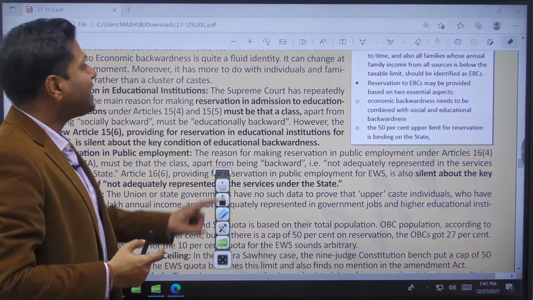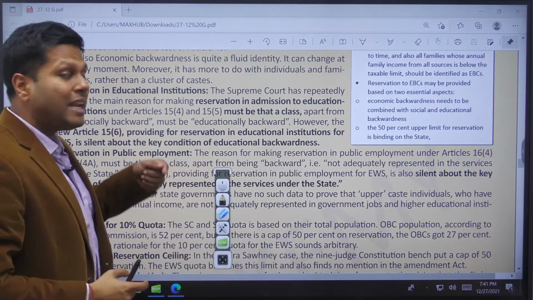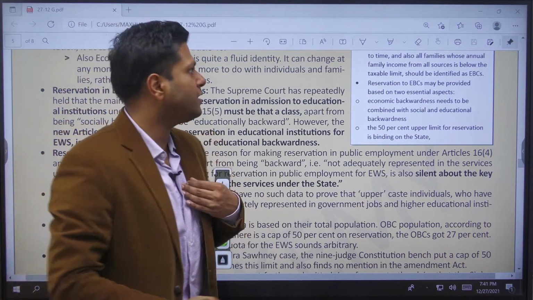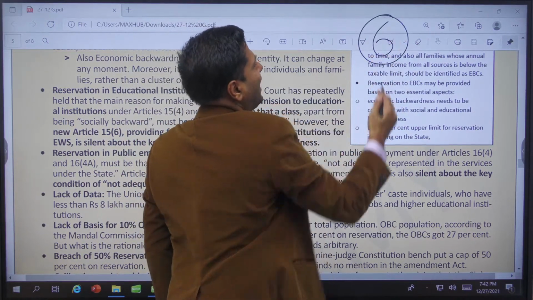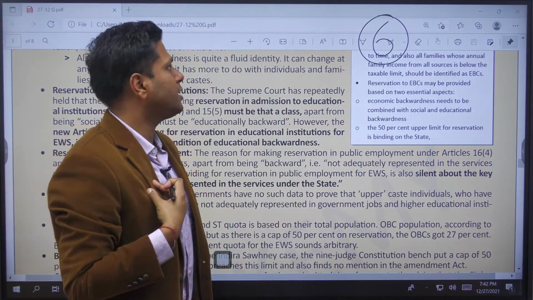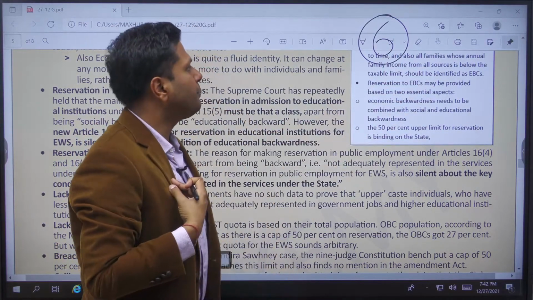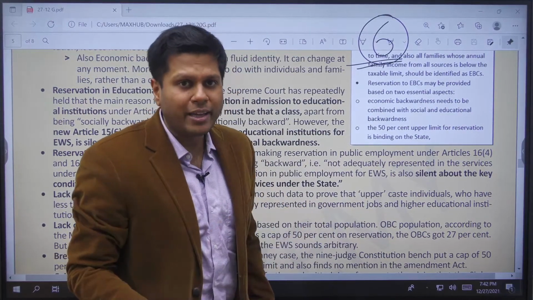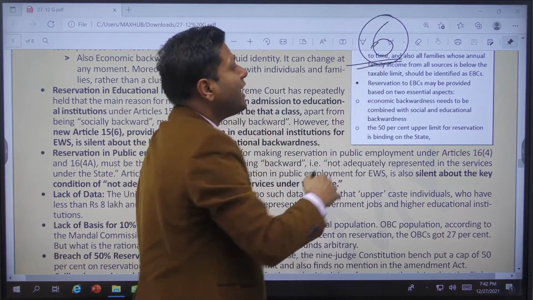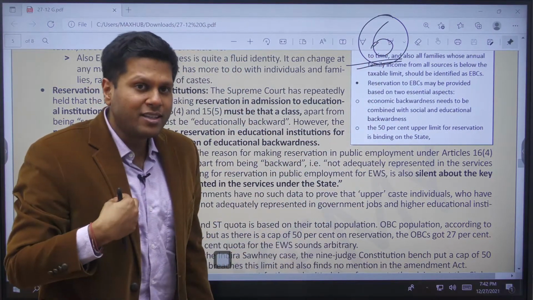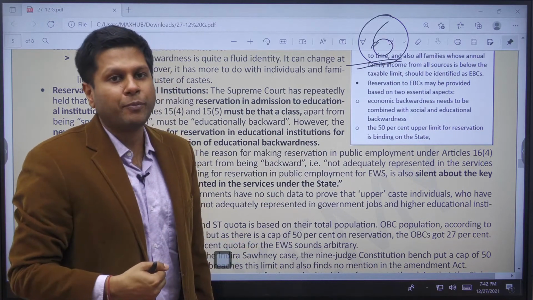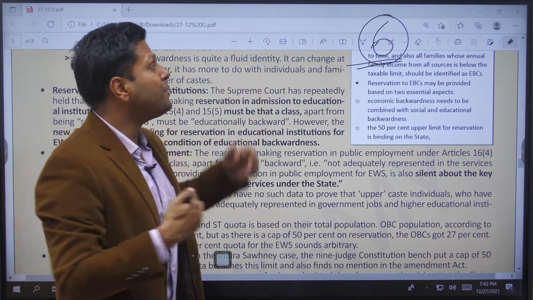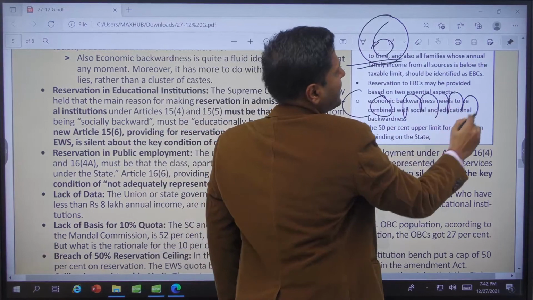Along with this, there are other categories. For example, what is the level of their exclusion in government services? Do we know, for example, if my father earns rupees 6 lakhs, I should be eligible for economically weaker section and other parameters also below the level. But if my whole community, my mother, my relatives, all of them are in government services, then what is the need of giving me the reservation when my community is already representing? So since the other parameters of reservation are community based, the community is getting excluded.